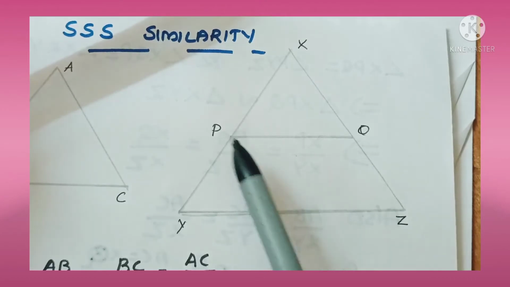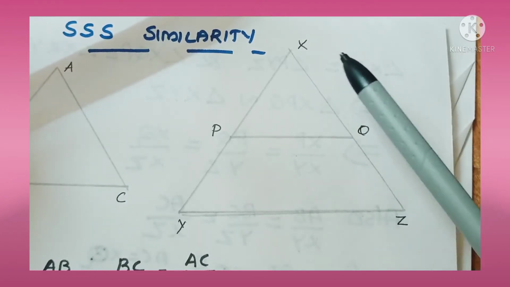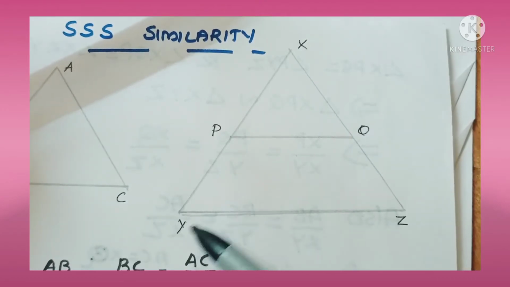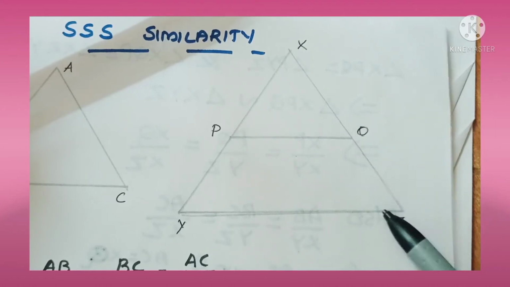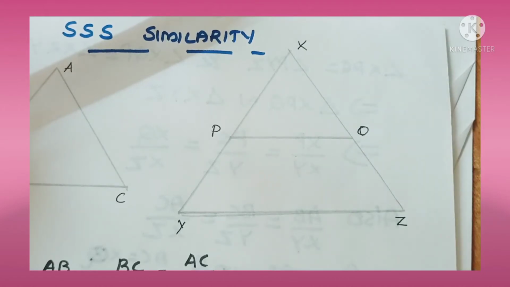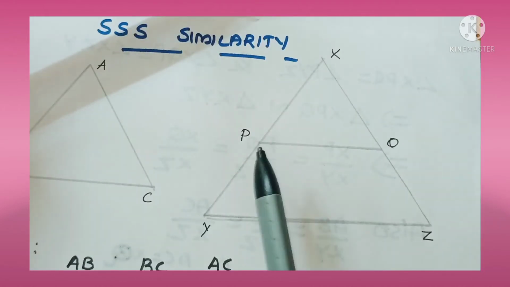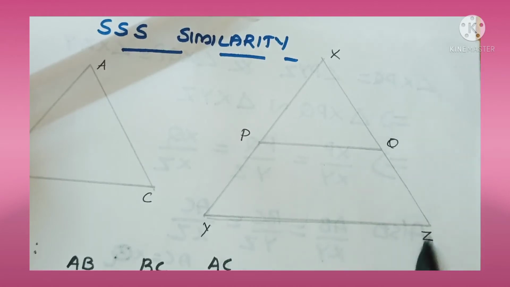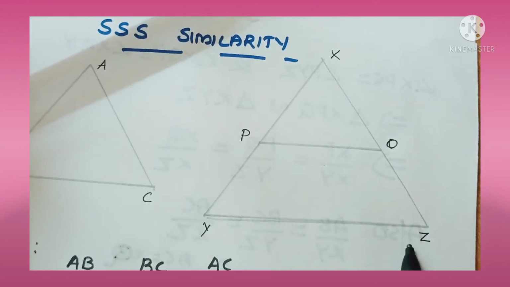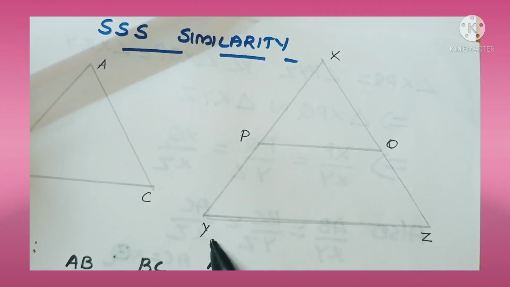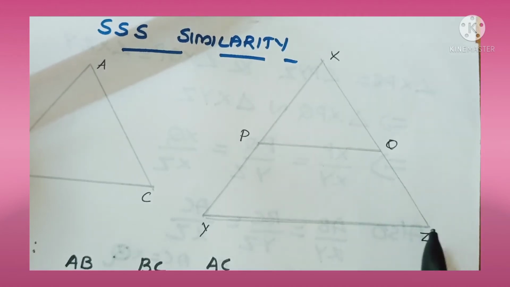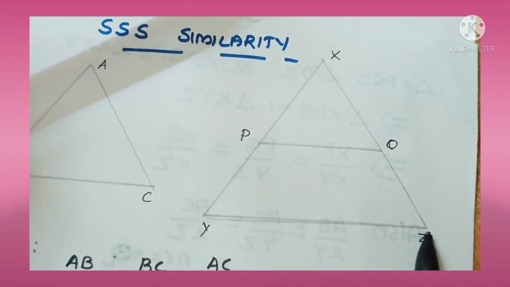That is XP by PY is equal to XQ by QZ, or PY by XP is equal to QZ by XQ. Then we can say that PQ parallel to YZ. Since these two lines are parallel, angle P equal to angle Y and angle Q equal to angle Z.